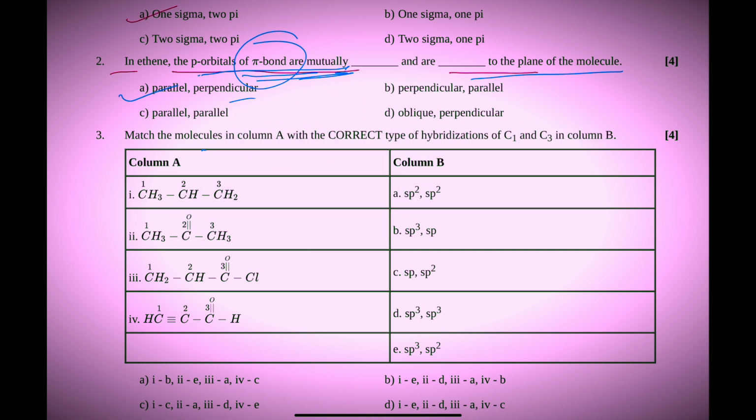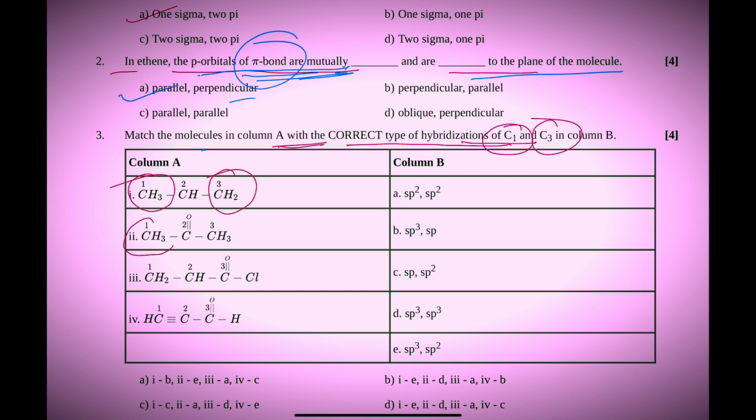Question third. In third, match column A with the correct type of hybridization of C1 and C3 in column B. Type of hybridization of C1 and C3. So here this one C1 and C3.